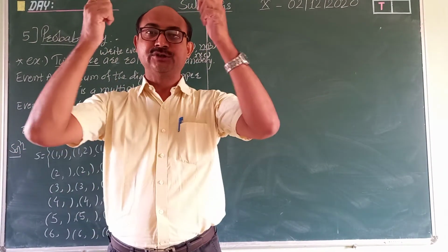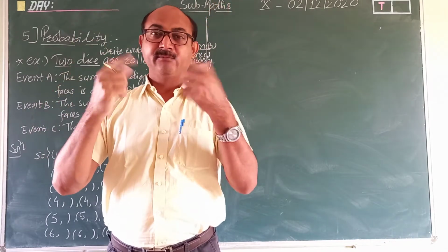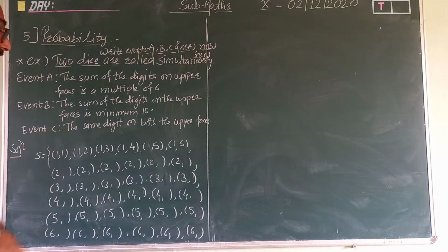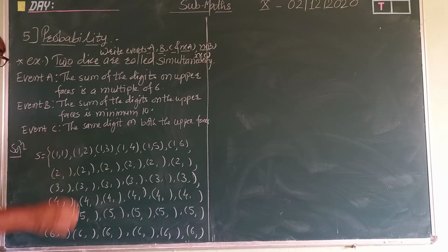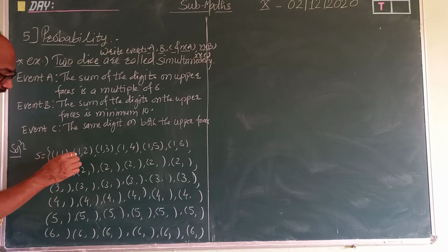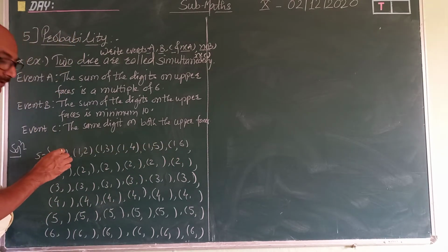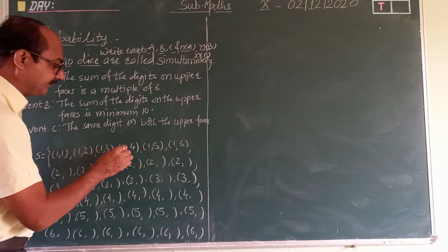But when we throw two dice, then maybe 1 or 2, 2 or 1, like that, a result comes. Means how many possible results come? Here I have written the sample space. For this one, maybe one dice shows 1. Along with this one, the second dice shows 1, 2, 3, 4, 5, 6.